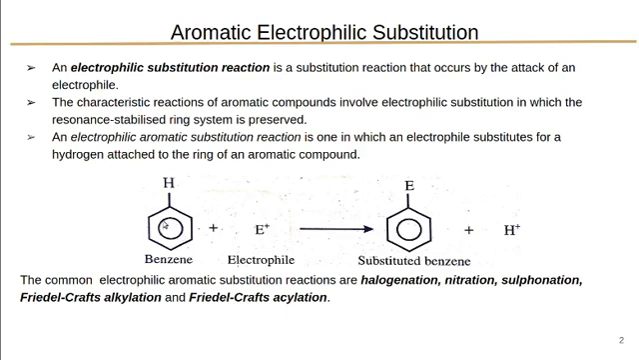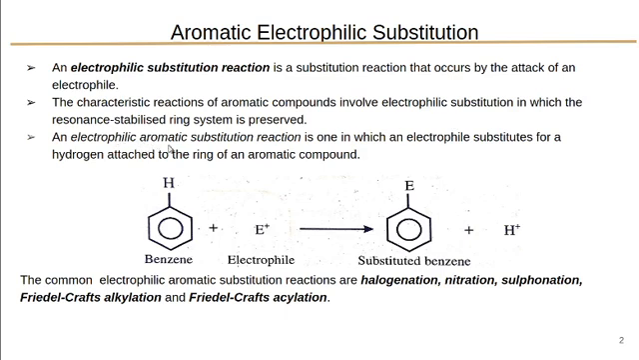The benzene ring contains a pi electron cloud, so an electrophile can easily attack the benzene ring without affecting its ring system. The characteristic reactions of aromatic compounds involve electrophilic substitution reaction, in which the resonance stabilized ring system is preserved. So substitution reactions of aromatic compounds are electrophilic substitution, not nucleophilic substitution.